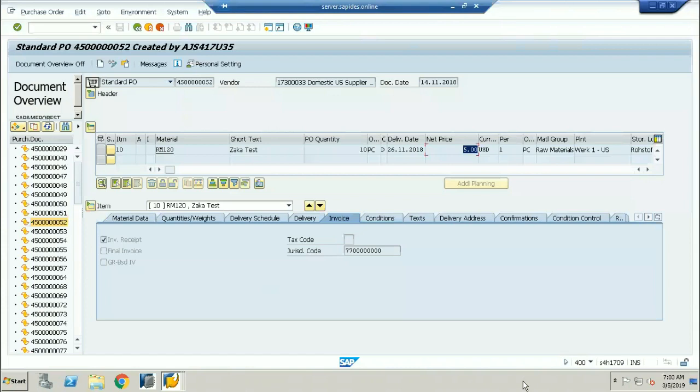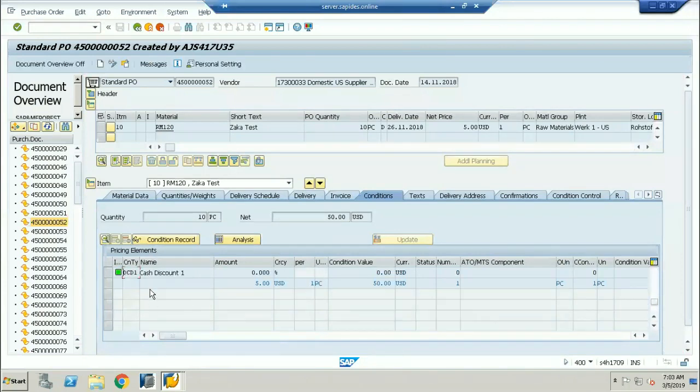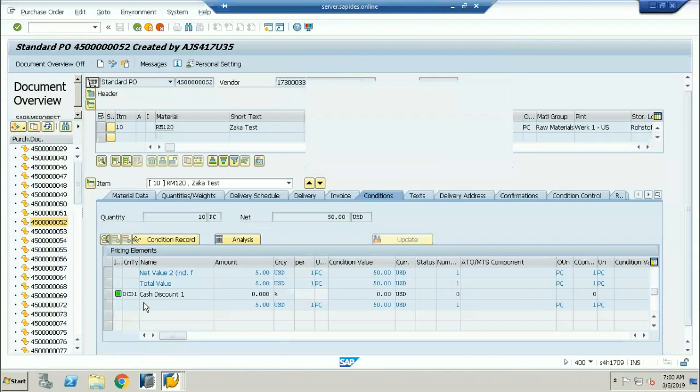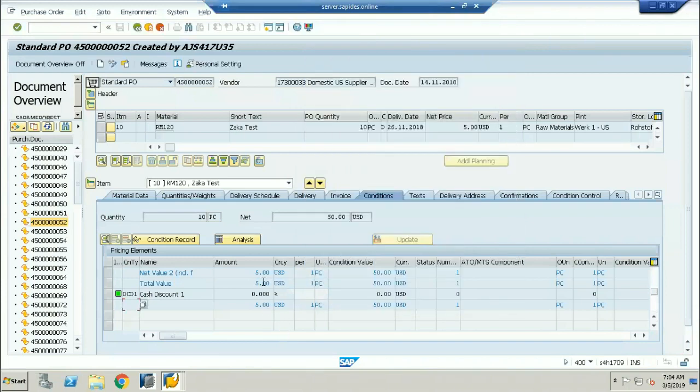I'm not going to be putting any conditions now. Conditions I will put afterwards. If I go into the conditions, I will add them here. If you want to add any freight or something, I'll create the conditions for the freight. I will add the freight condition types over here, so I'll create a separate condition type. For freight value, I'll take FAB1. And what is the freight value? Everything I will add the price here. If it is $1 or $2, I will add it here. That particular cost is getting added to the raw material.